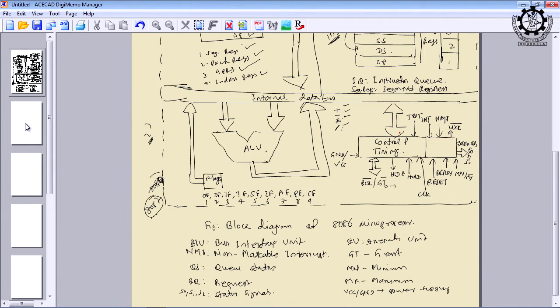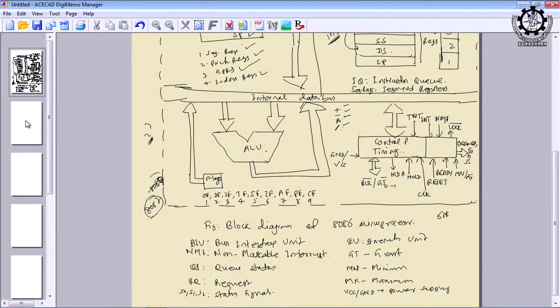The way we do our duty using a watch or clock, in the same way each and every activity in a microprocessor should be done by a clock, and this clock frequency will decide the speed of the microprocessor. And what is the clock frequency of 8086? Can anybody tell? 6 megahertz. Then what will be the time period? 1 by 6 microsecond.